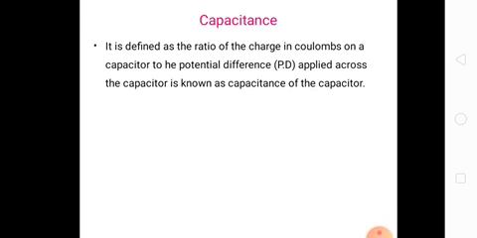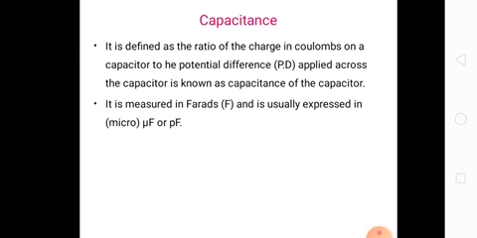Suppose any two conducting surfaces or plates are separated by some dielectric medium, and a potential difference is applied across the terminals. That is known as a capacitor. The capacitance of a capacitor is the ratio of the charge in coulombs to the potential difference across it. So the capacitance formula is C is equal to Q by V.